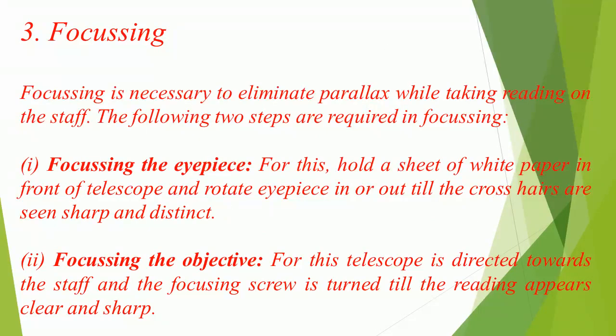3. Focusing. Focusing is necessary to eliminate parallax while taking reading on the staff. The following two steps are required in focusing. 1. Focusing the eyepiece. For this, hold a sheet of white paper in front of telescope and rotate eyepiece in or out till the crosshairs are seen sharp and distinct. 2. Focusing the objective. For this, telescope is directed towards the staff and the focusing screw is turned till the reading appears clear and sharp.